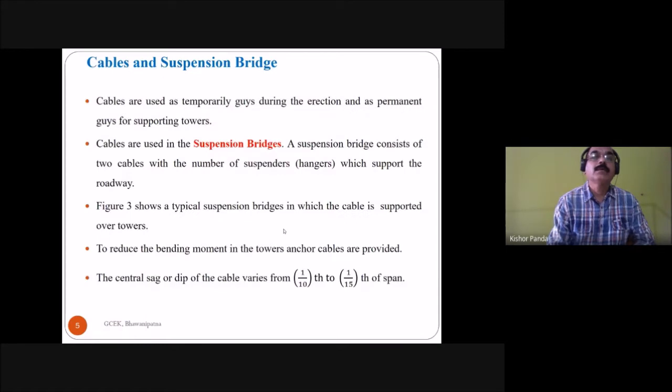Coming to cables and the suspension bridge: what is a suspension bridge? Cables are used as temporary guys during erection and as permanent guys for supporting towers. Generally, the cable is used for supporting the towers. Cables are used in the suspension bridge. A suspension bridge consists of 2 cables with a number of suspenders which support the roadway.